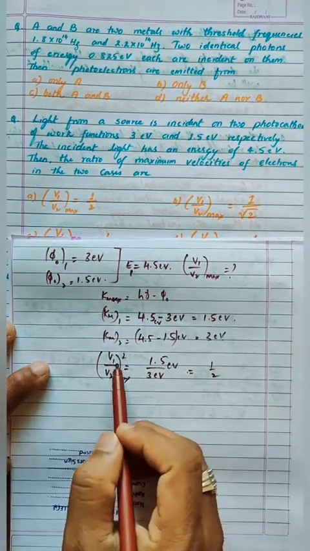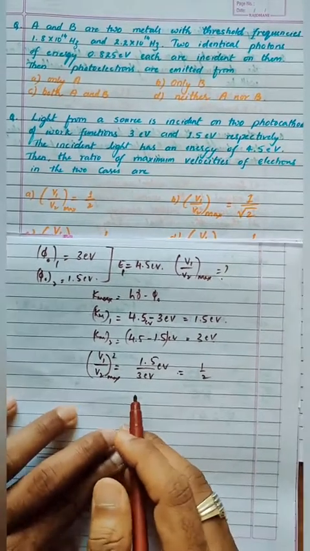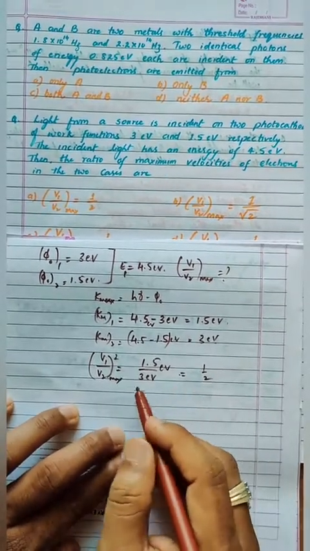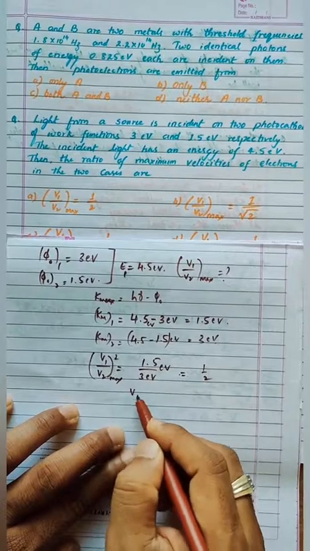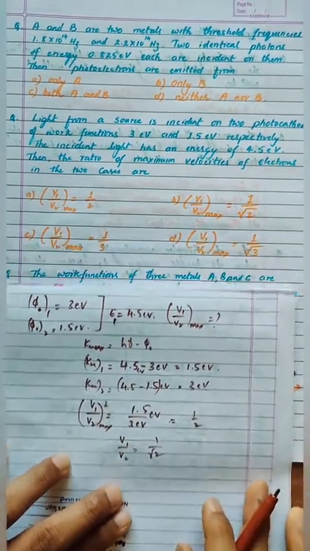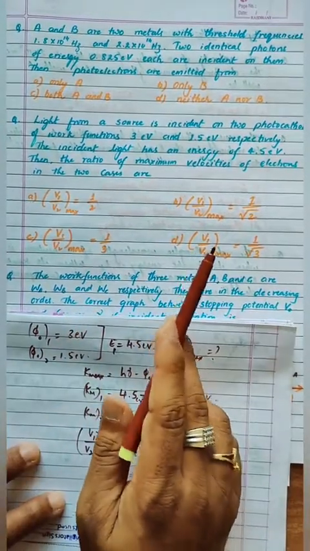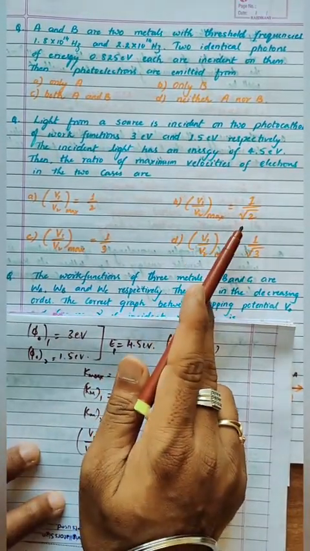But it is v1 by v2 whole square. So what we must do is we have to send the square this side, so it will become v1 by v2 is equal to 1 by root 2 is the answer. So the answer is option B, 1 by root 2. Clear?